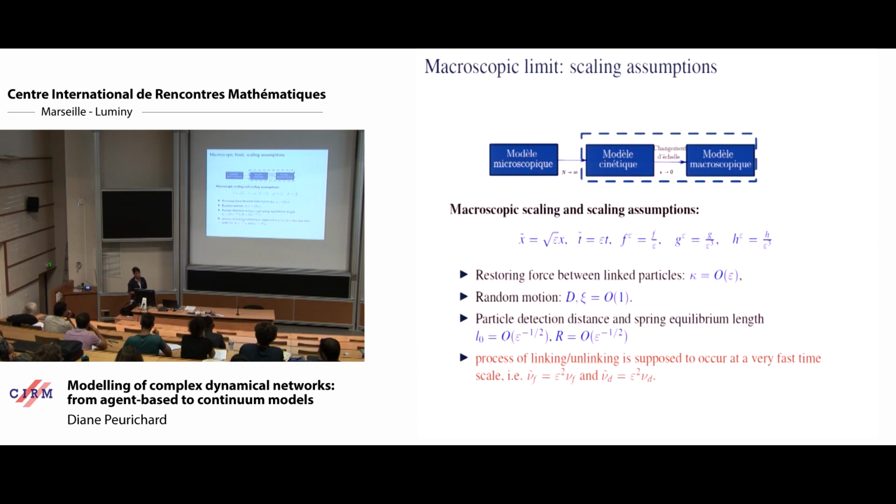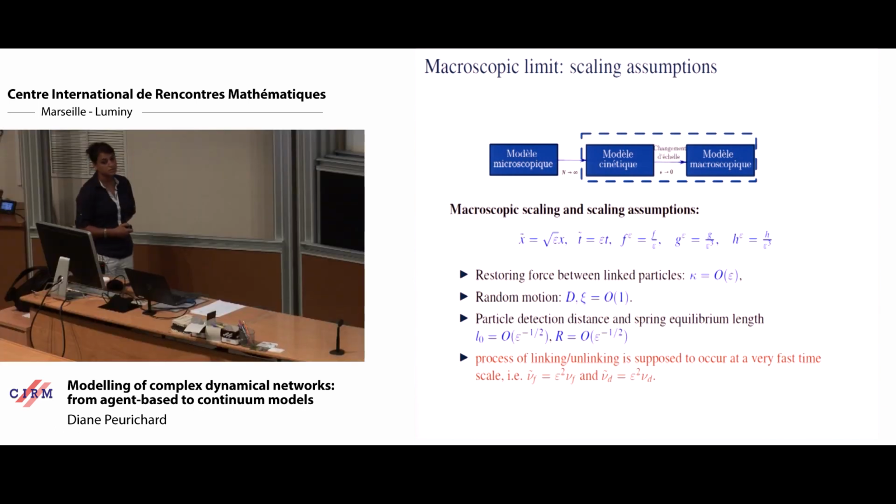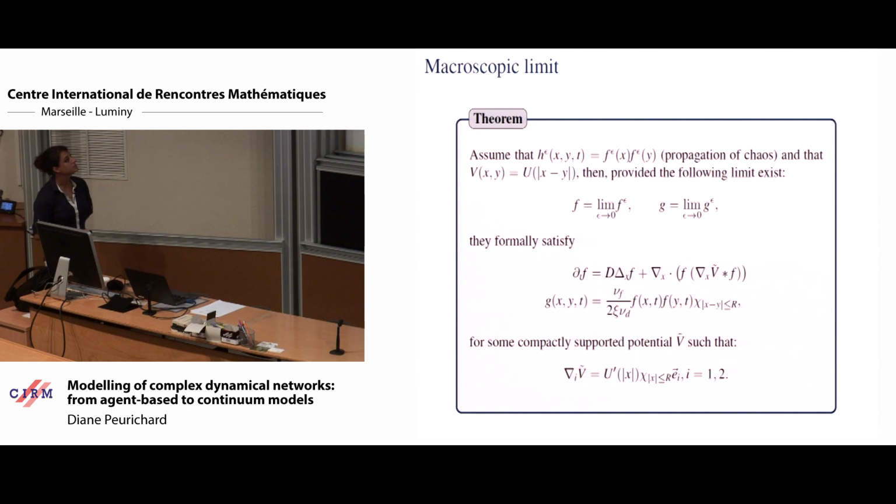The most important hypothesis that we make to be able to pass to the limit is to say that the frequencies of linking and unlinking are very large. They would be instantaneous in time in the limit. So this is not very biologically relevant, but actually it enables us to do this limit quite simply. So what we show is that, if we assume propagation of chaos, say that H is the product of two F,